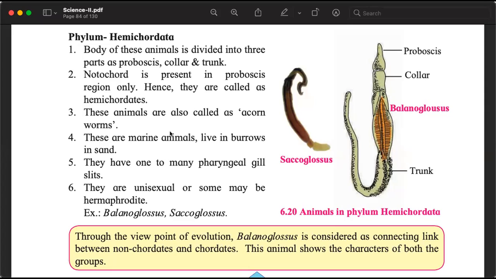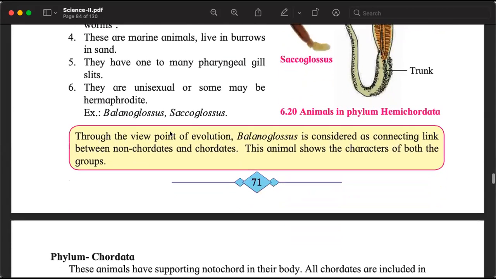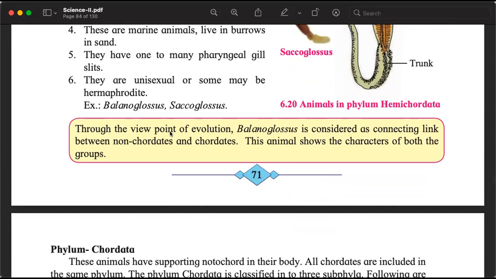They have 1 to many pharyngeal gill slits. If you have seen fishes, उनके आंख के पीछे में जहाँ हमारा कान होता है, they have gills, and these gills fishes use for respiration. Like that, they also have pharyngeal gills. Mostly, they are unisexual. Some may be hermaphrodite.